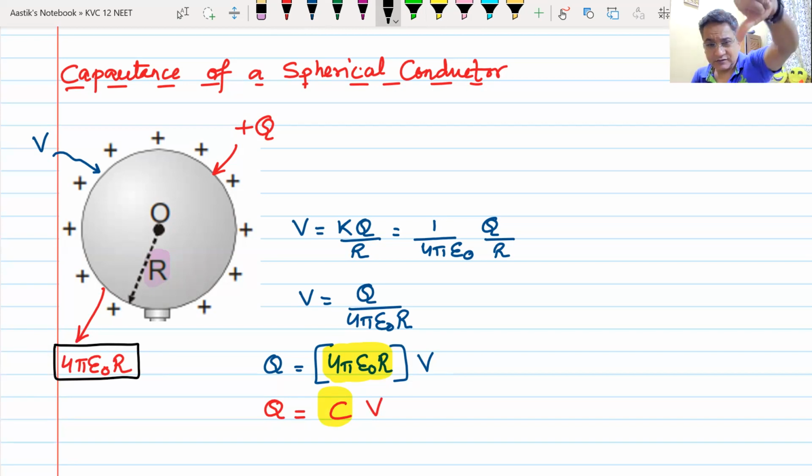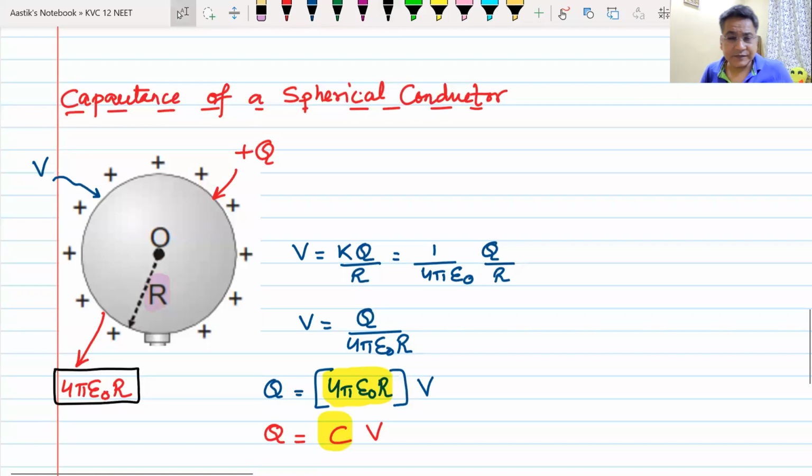So this is the capacitance of an isolated spherical conductor, 4 pi epsilon naught into R, where R is the radius of that conductor. Everyone, will you remember this? What all factors does it depend on?